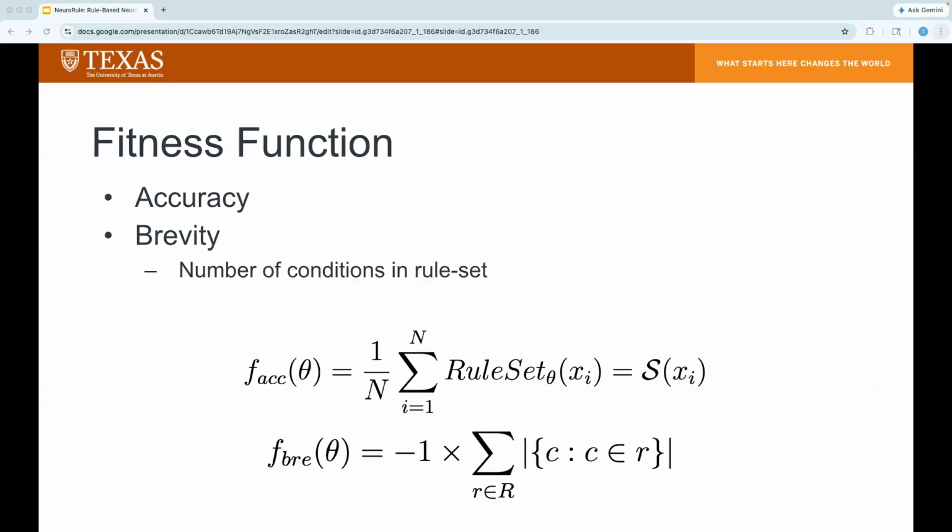So addressing this issue requires revising the fitness function. Specifically, the new function should incorporate some metric that quantifies the size of the rule set model so that the distillation pipeline can aim to find solutions that maximize accuracy while minimizing the complexity of the final model. One metric to do this is brevity, which is defined as the number of conditions in a given rule set. And in this new fitness function, brevity can be added as a minimization objective so that the evolutionary search is driven towards minimally sufficient logic that preserves performance while avoiding unnecessarily complex decision structures.